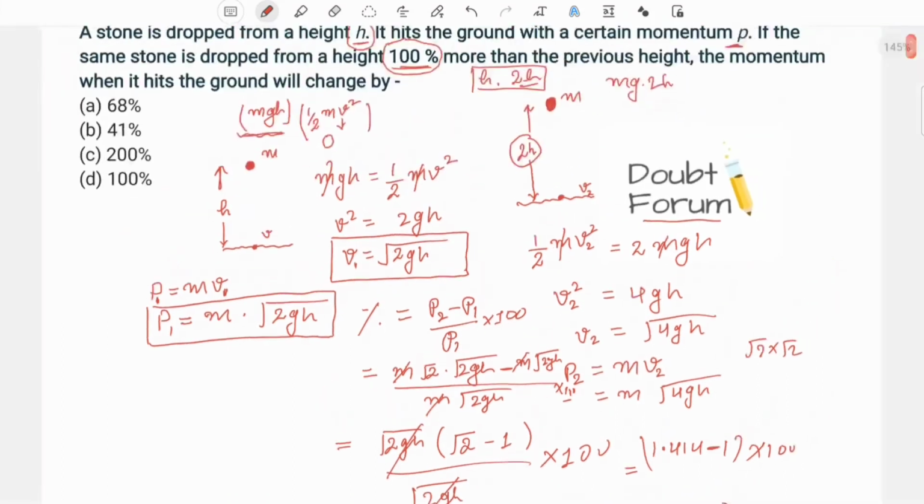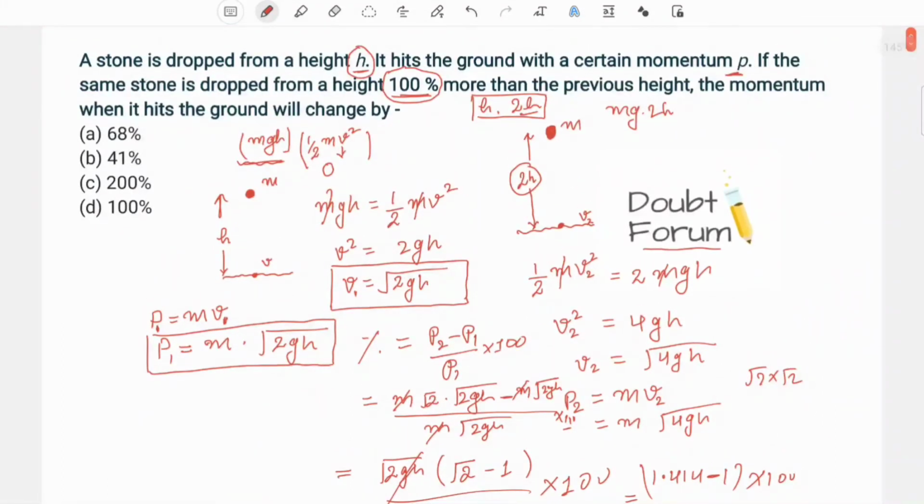Okay, so let's quickly revise it again. Earlier there was a stone which was at a height h. So this stone with mass m, due to its height h, will have a potential energy of mgh. As this stone starts falling towards the ground, the potential energy of this stone will start converting into kinetic energy.